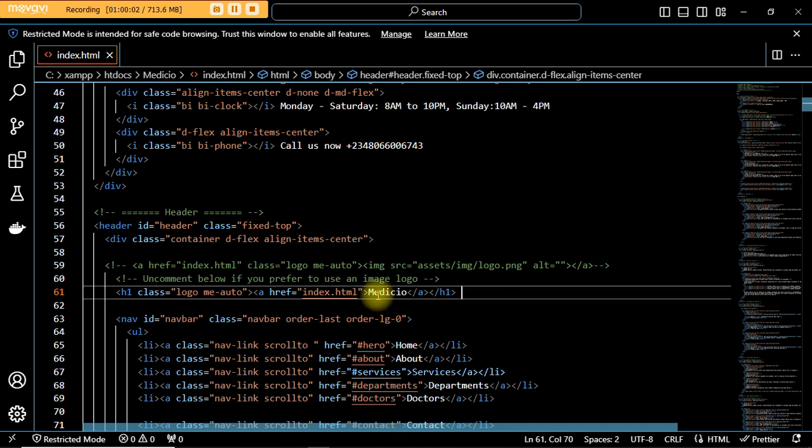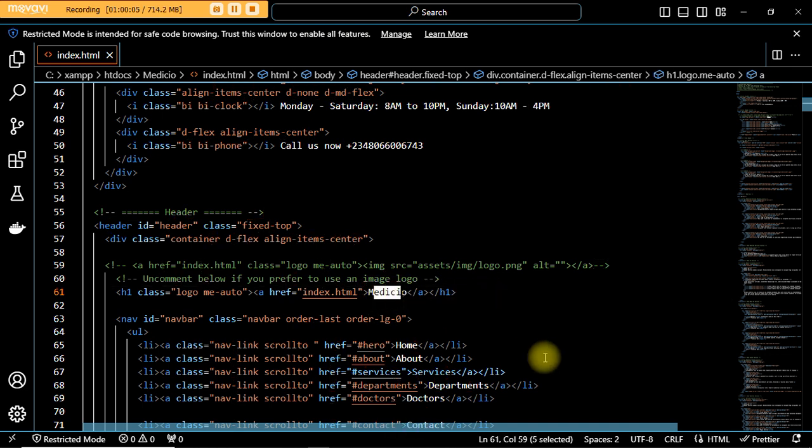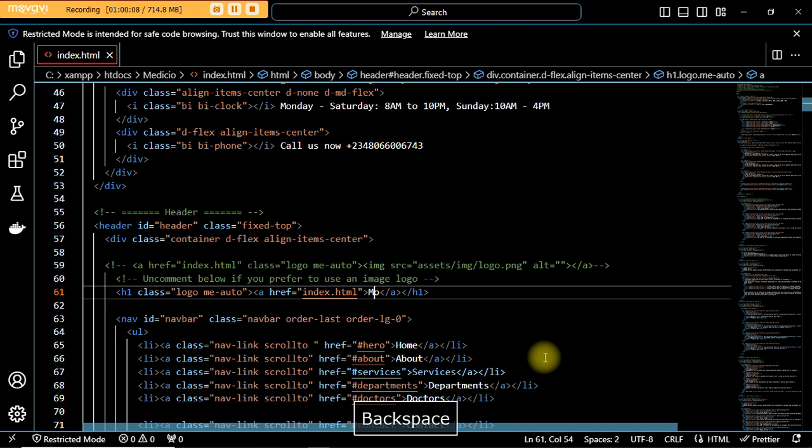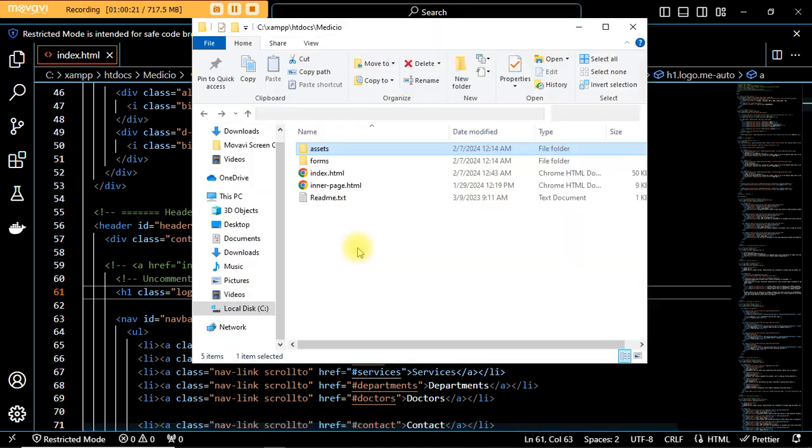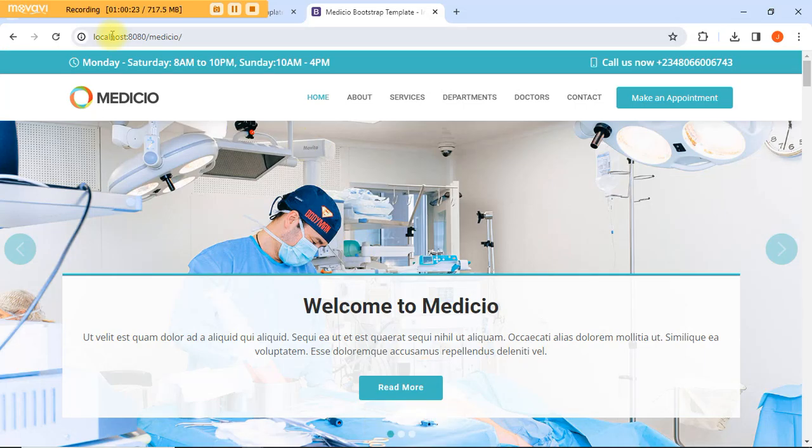Now this Medicio, let's change his name from Medicio to, let's say, our clinic. Let's type our clinic. All right, so let's save the file, Ctrl S to save, and I'll go back to our site and refresh. As soon as the page refreshes, you're going to see the change. You see, our clinic, that's what I'm talking about.